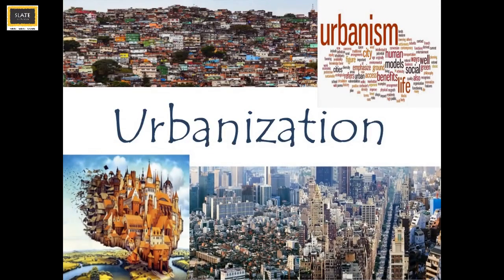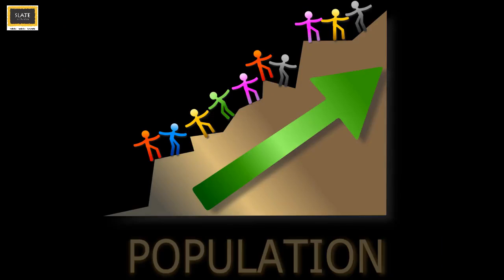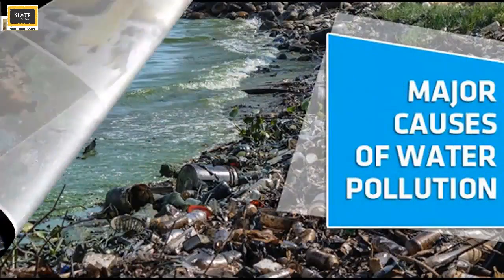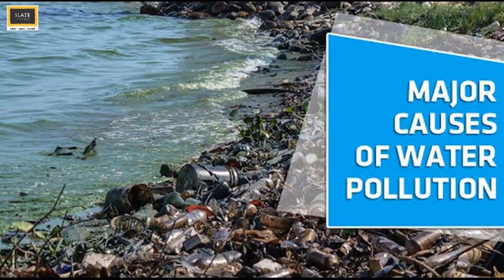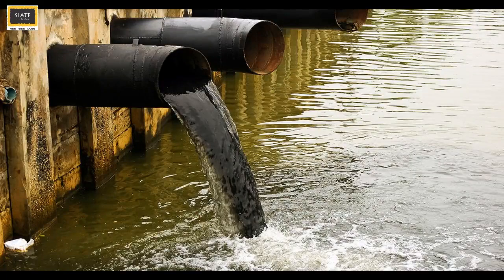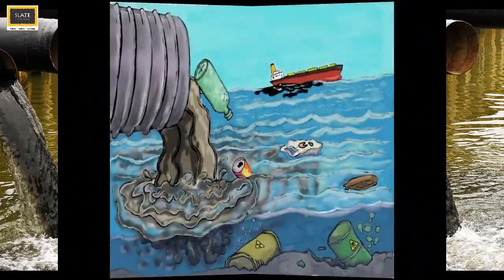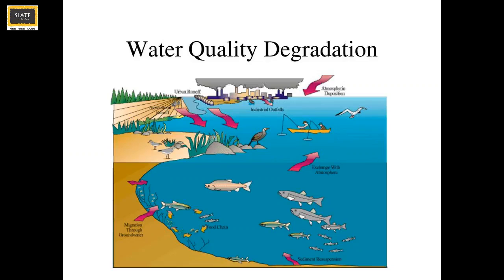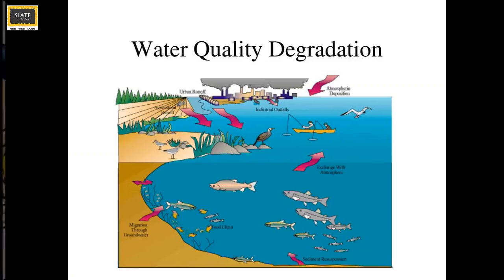However, with increased urbanization and population, these water bodies are getting polluted. Humans are the main cause of water pollution. Water pollution happens when harmful substances enter the water bodies like lakes, rivers, oceans, and seas. Some substances get dissolved in the water while others stay suspended in the water. But both of these lead to degradation of the water quality.